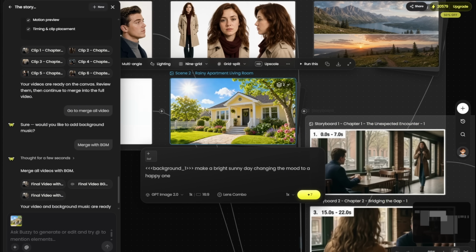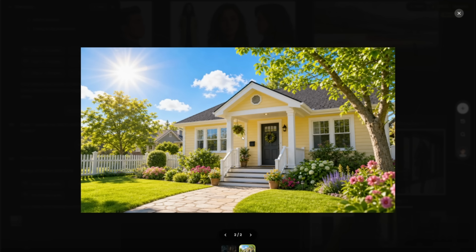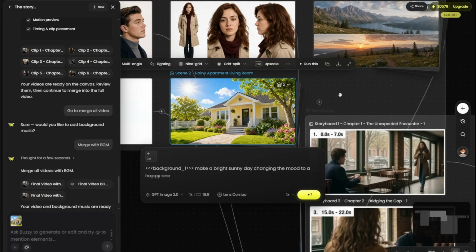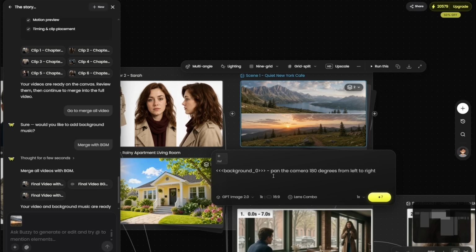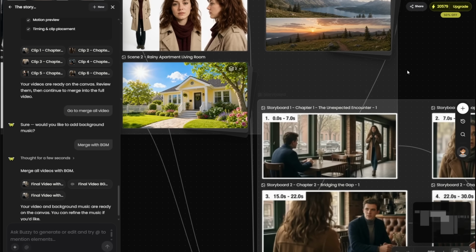Look at that, guys. It's now gonna set the mood. It's very bright. Let's make a bright sunny day, changing the mood to a happy one. That's our prompt, and this is what it gave us for this one. Look at that. Looks like a happy family's home. Now the next one that I actually changed is this. Pan the camera 180 degrees from left to right. So this is the one that it gave us, and let's try to generate this.